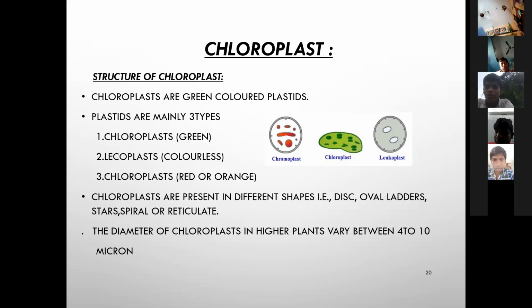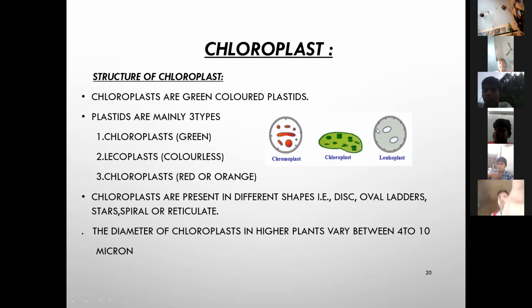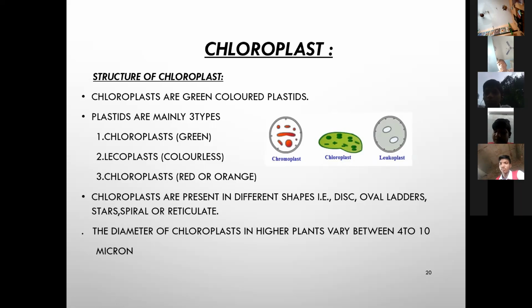Red color, orange color, blue color, that is all because of chromoplast. That is the segment of plastids. Those are the chromoplasts. And the third type is leucoplast. They are white in color, so they are called leucoplasts.